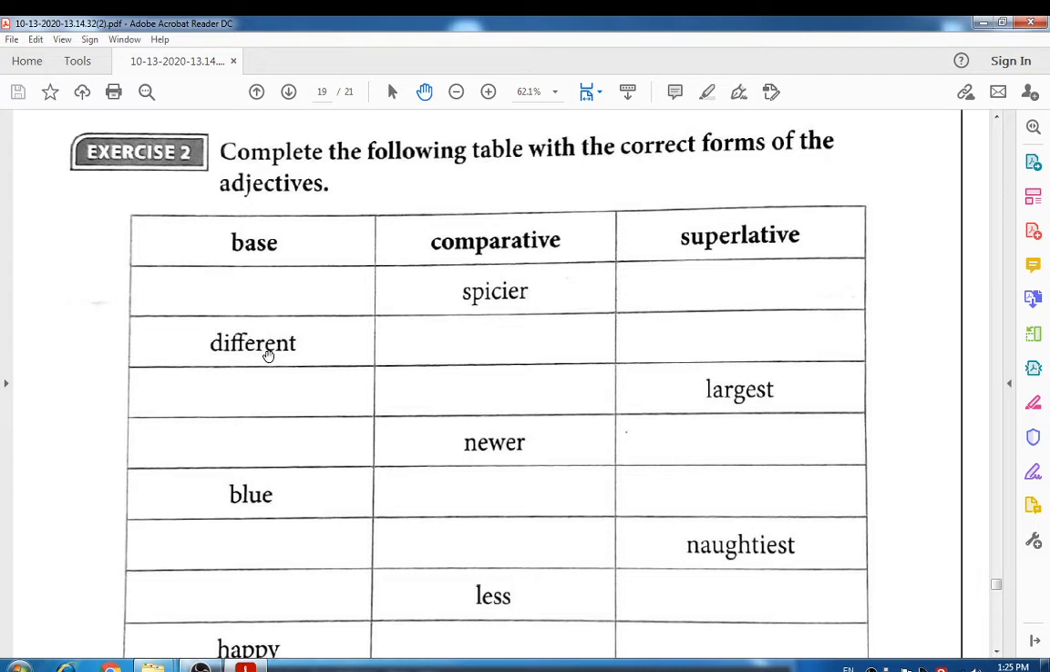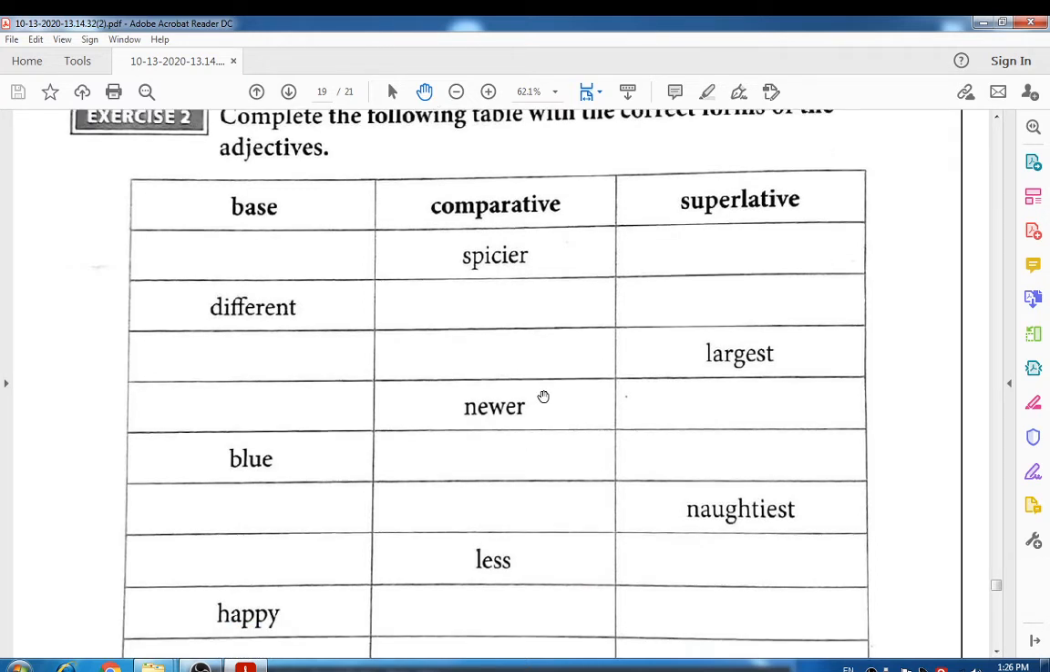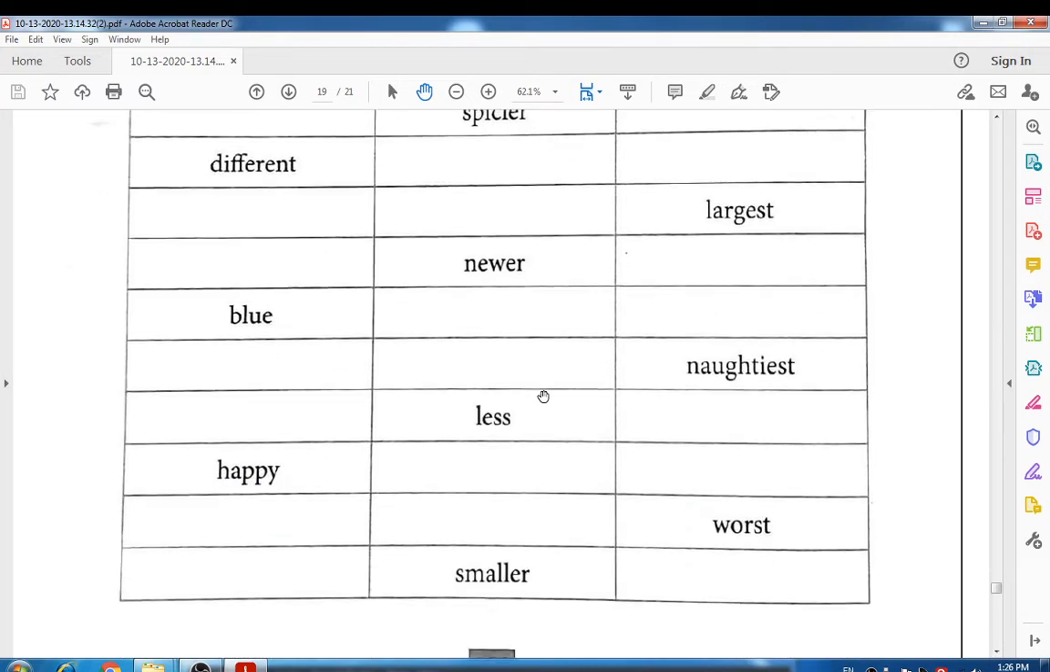Okay, look at the next word. Different becomes more different, and in superlative form it will become most different. Then in the third case, the superlative form is given, that is largest. You have to write both the base word and the comparative form. So for largest, the base form is large and the comparative form is larger. Like this you have to complete this table also in your notebook. Look at the words: newer, blue, naughtiest, less, happy, worst, and smaller.